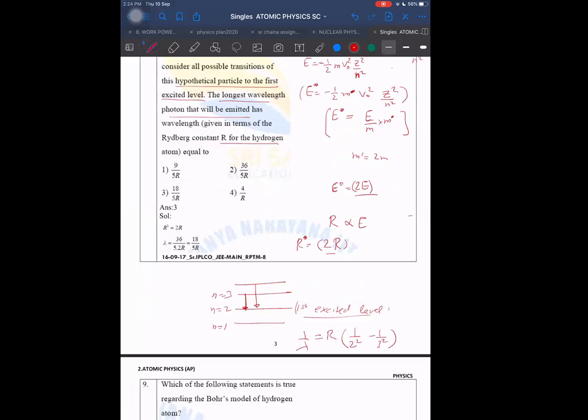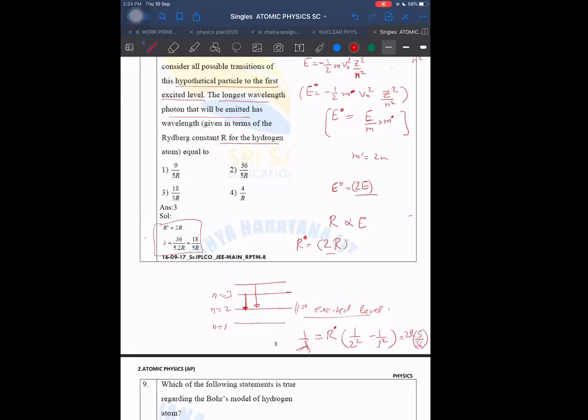But here r is r dash, which is changed already, which is 2r. So what does it become then? It becomes 2r into 1 by 4 minus 1 by 9, which is 5 by 36. So what is lambda coming out to be? Lambda is coming out to be 18 by 5r. Understood? As they have given here, 18 by 5r.